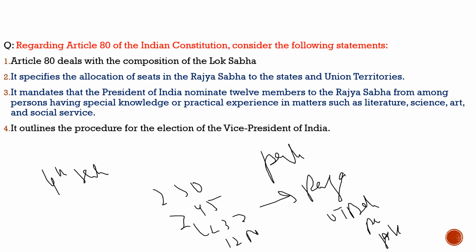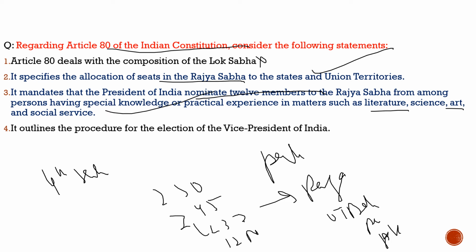Now let's answer the question here. The question says, regarding Article 80 of the Indian Constitution, consider the following statements. First statement, Article 80 deals with the composition of the Lok Sabha. No, it does not deal with the composition. Second, it specifies the allocation of seats in the Rajya Sabha to the union and to the states and union territories. 100% correct. Third statement, it mandates that the President of India nominate 12 members to the Rajya Sabha from among persons having special knowledge or practical experience in matters such as literature, science, art, and social services.